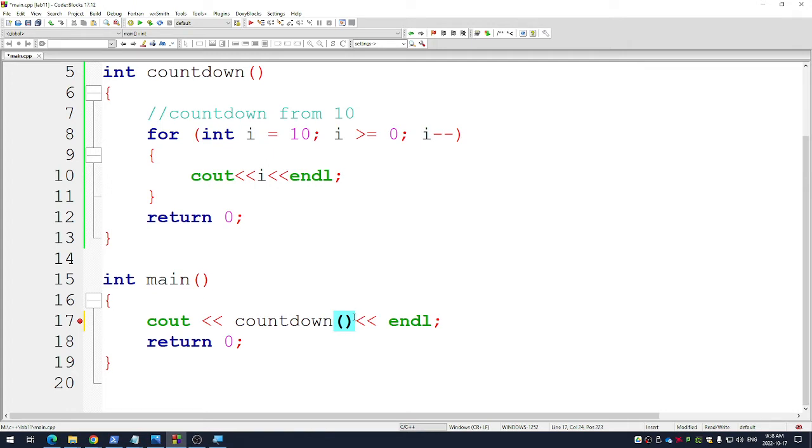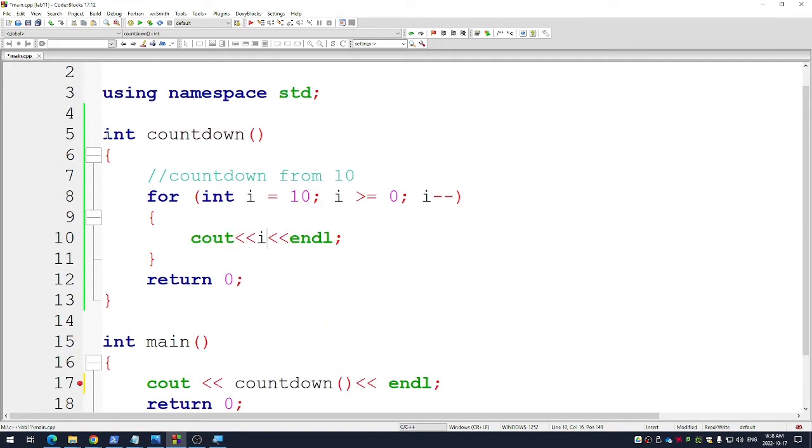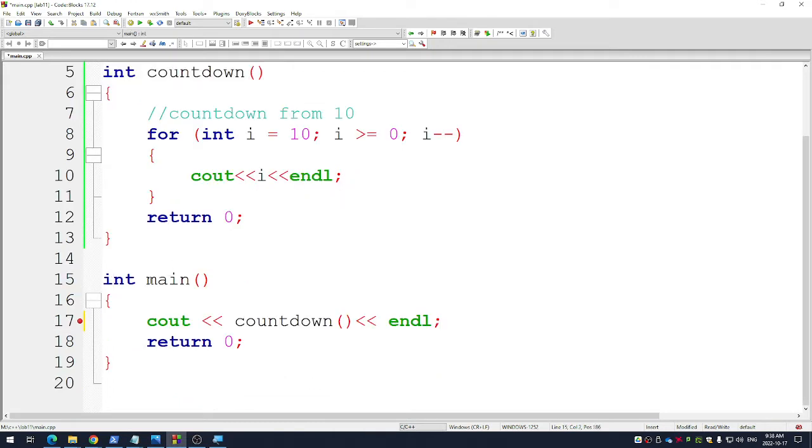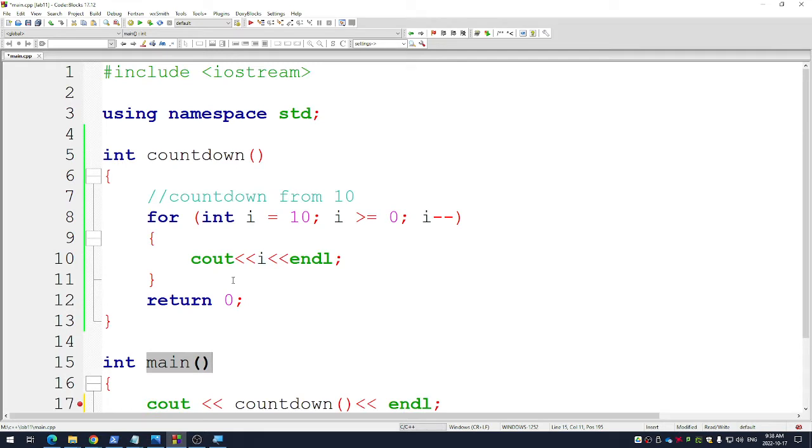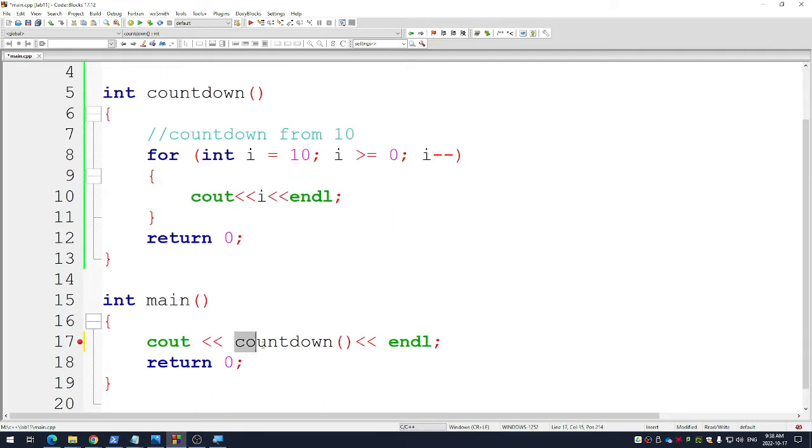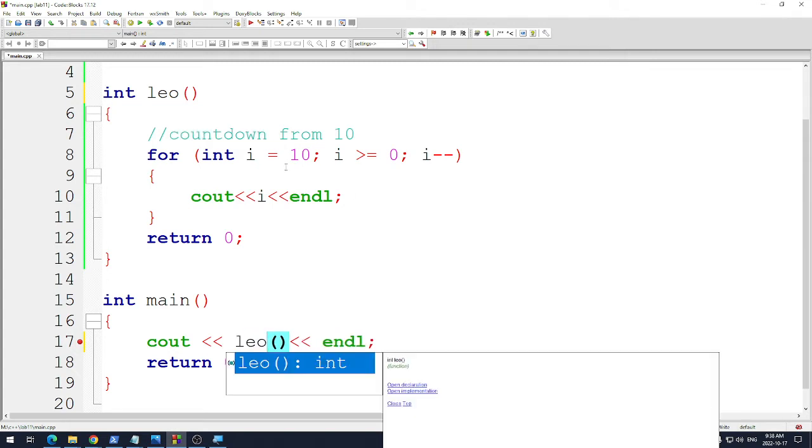How does it know that this block of text is countdown? It's labeled as countdown. How does it know? Up here. I made it like a variable, basically. Kind of like the way main works. But aren't you just introducing it, sir? Yeah, I'm introducing it, and then I'm going and calling it when I need to. So at any time, I could call it whatever I wanted. I could call it Leo. And then if I say the word Leo down here, it knows to jump in and run this code. Does it have to be under it, or can it be? It always has to be above the int main.